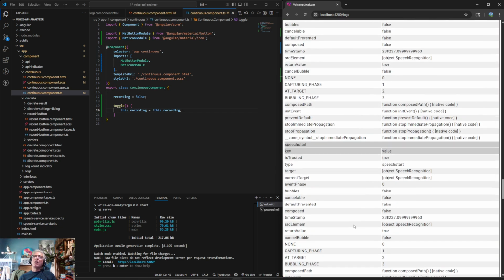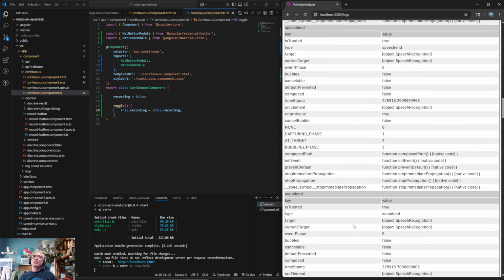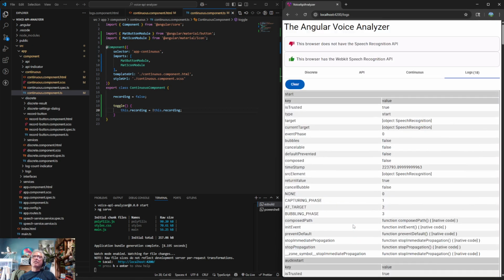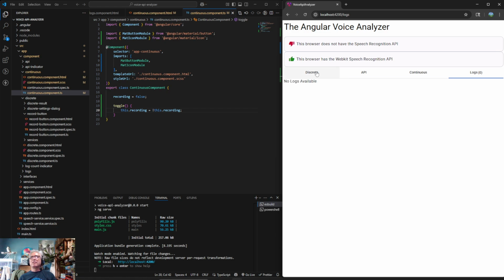So that gets all caught up in our logs, and then we can clear it, and we have our discrete. This is where it would have been cool if we had end-to-end testing on this, because I didn't know when I clicked log or clear the logs if it was going to work. I don't have anything that tests it.